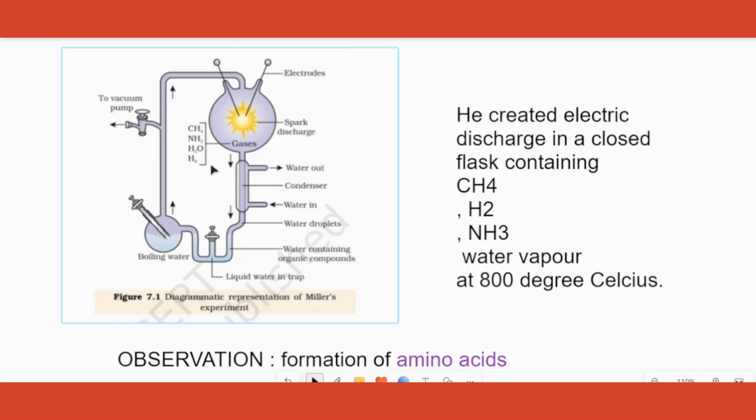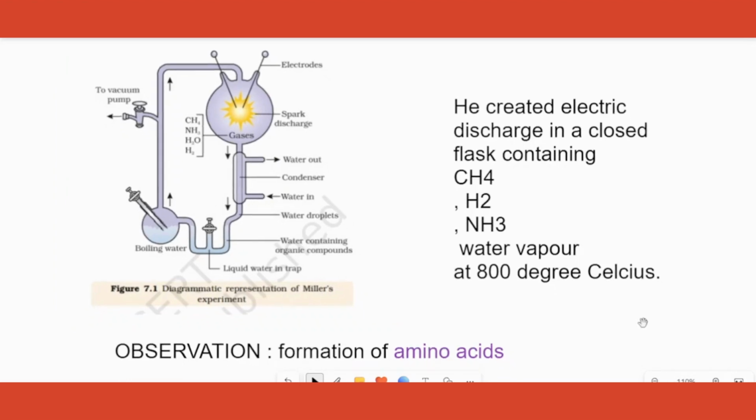So you can see that there is an enclosed flask in which all these gases are filled. There are electrodes. As the electrodes touch each other, it gives a lightning effect. There is water boiling here, resulting in water vapor and condensing. And with this experiment, what was the observation? He found out that the formation of amino acids happened. You know, amino acids are the building blocks of proteins.